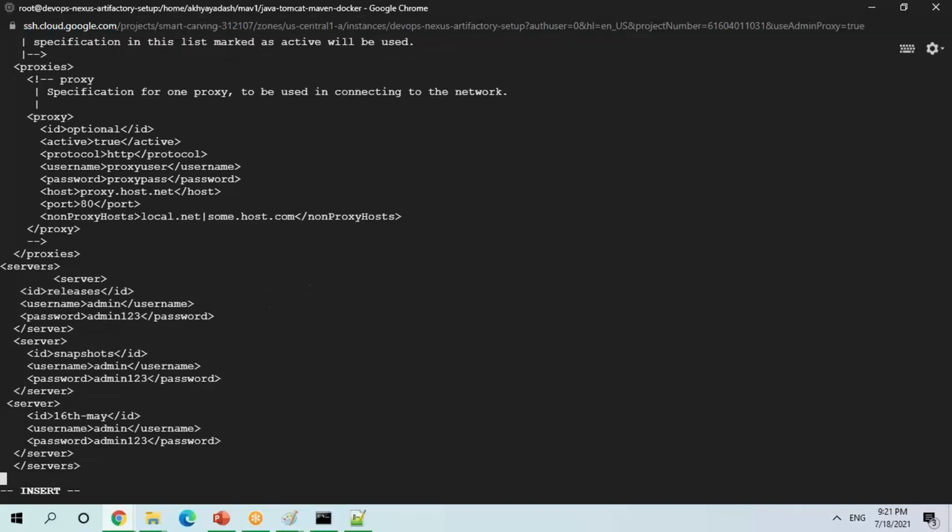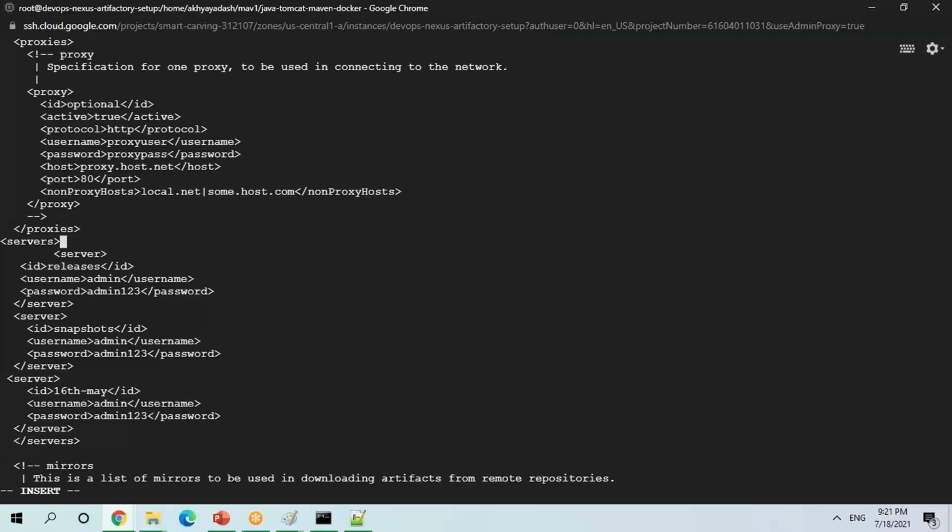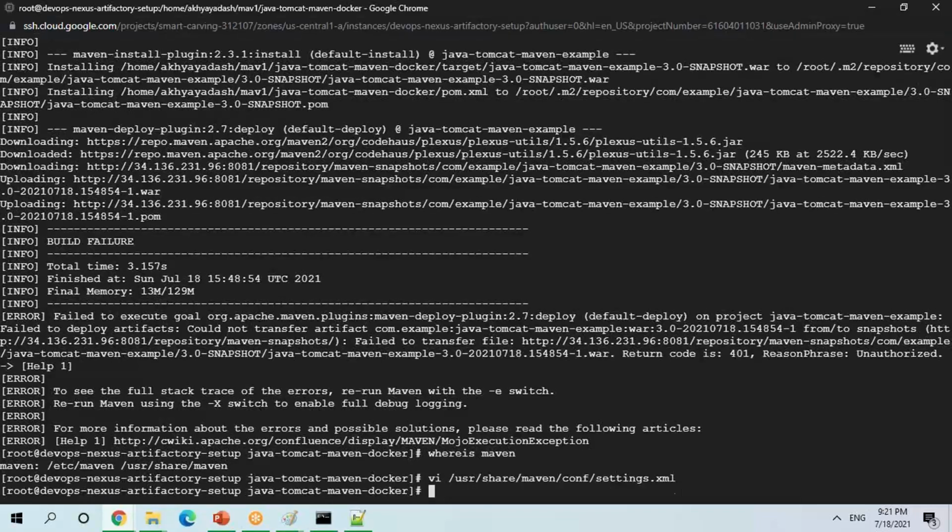Okay, so again, this password, you have to make sure which password I have given and who is going to do this. This will be done by the person who is managing your artifact management system. This is a one-time setup. No need to give it all the time. This is not required anyway. Let me give it. Okay, now let me run this command again.